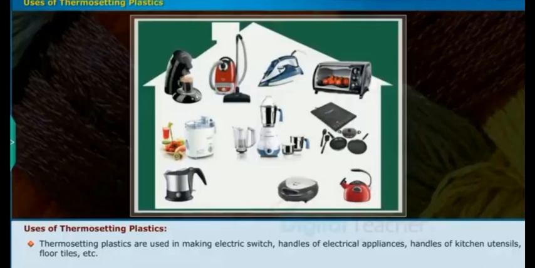Here in this picture, many electrical instruments are present. This is an electric switch, handles of electrical appliances, handles of kitchen utensils. This is all about the examples of thermosetting plastics.